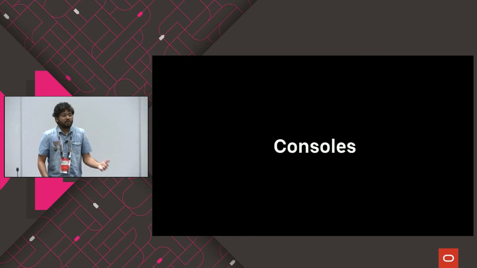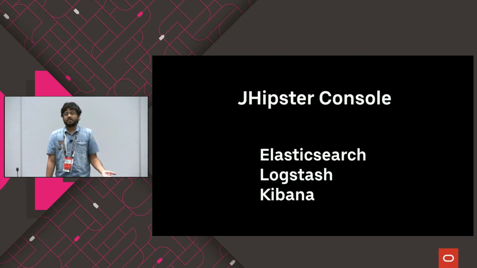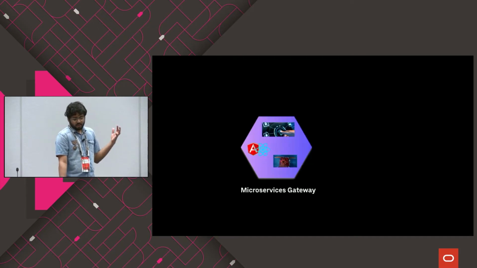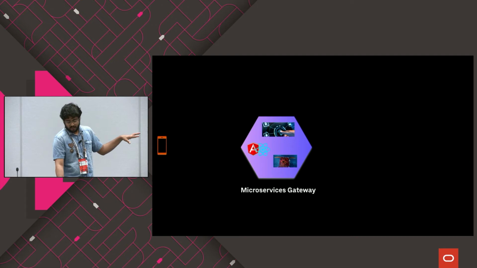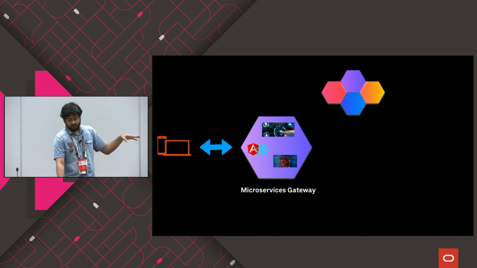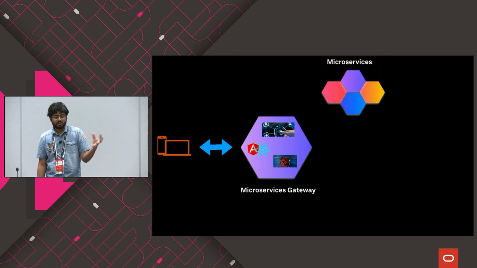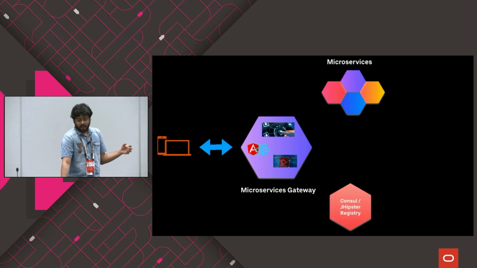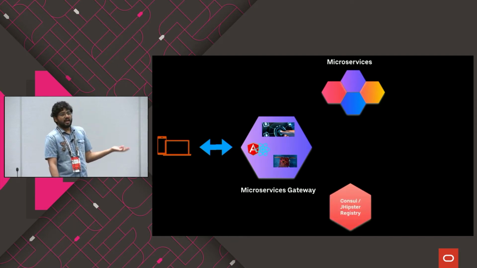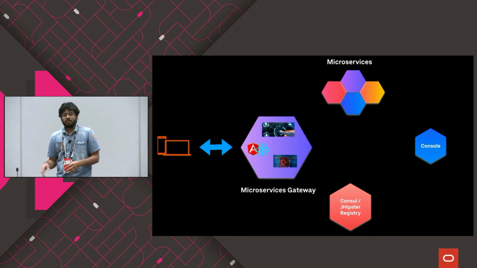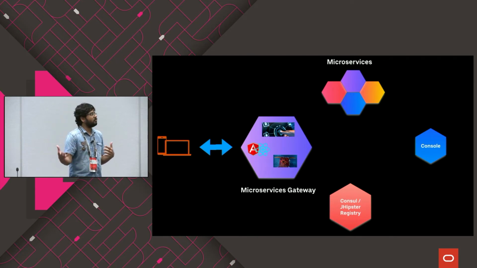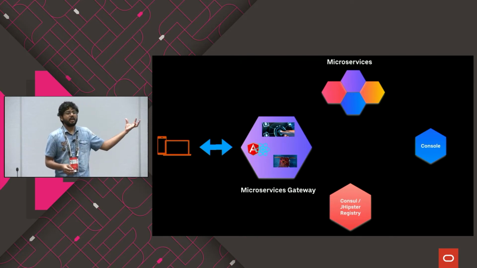OK. And of course, when you're talking about microservices, you also need some consoles. And we have JHipster Console, which is based on the ELK stack, that is Elasticsearch, Logstash, and Kibana. So this is how your application looks like. We already saw a gateway, and your clients connect to that gateway. And we have a bunch of smaller services, which are called microservices. And you have Consul or JHipster registry as a service registry, and a console through which your admins can see how your applications are behaving. So this is how an architecture generated with JHipster looks like.